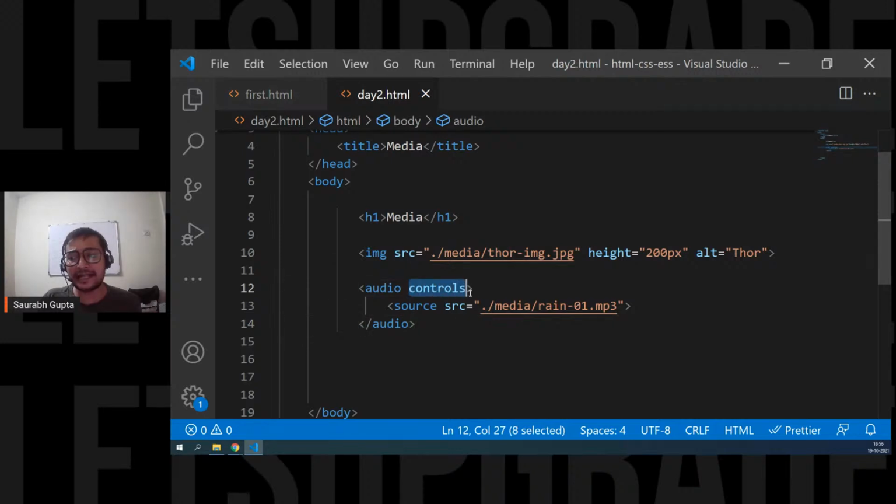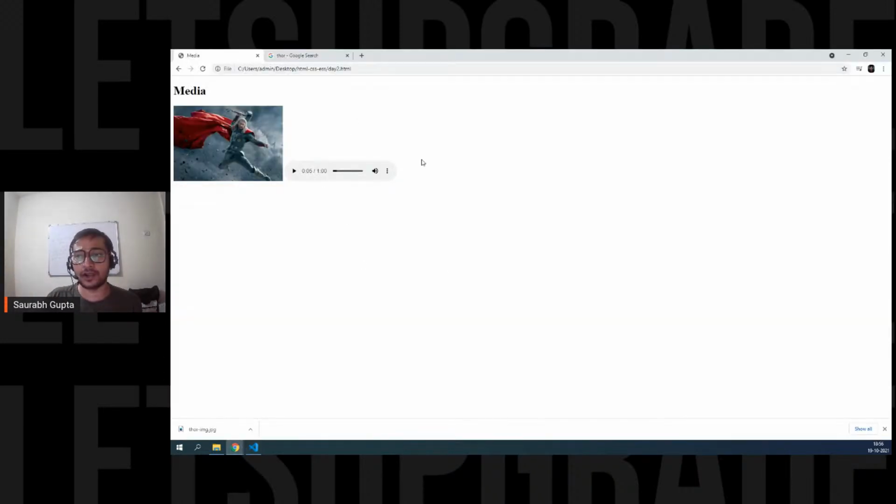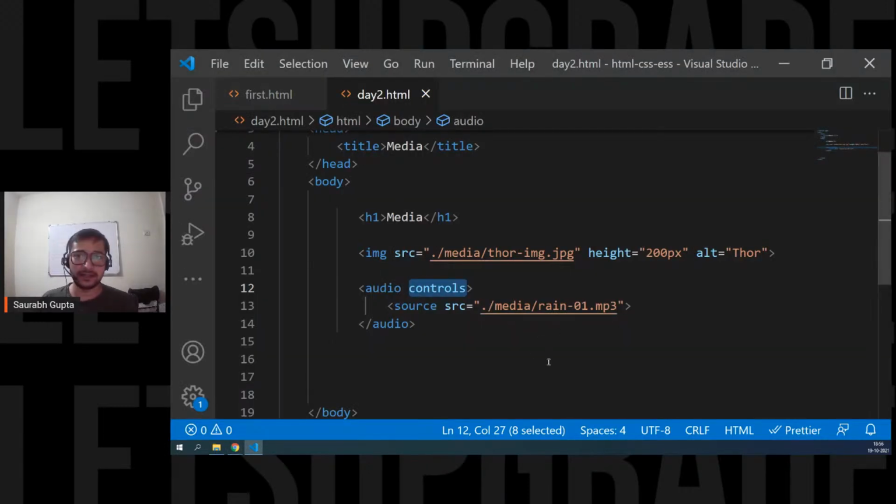Controls is the attribute that tells your audio tag that, okay, fine, I want to see the controls. This is what you call controls. This section, see this button and everything. This is controls. Is that cleared, everyone? Guys, are we cleared? So that's how simple it is to put audio.